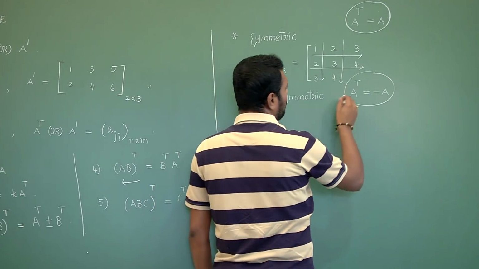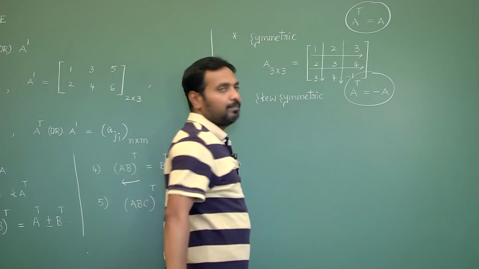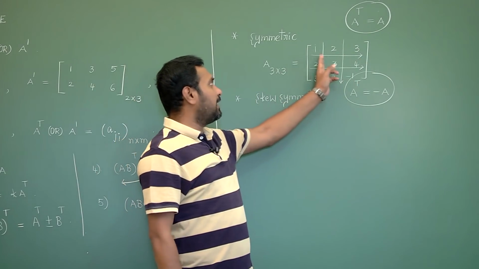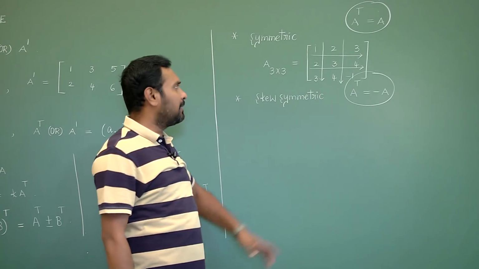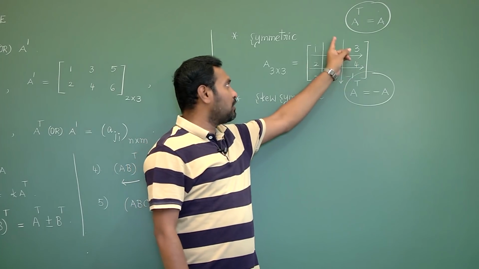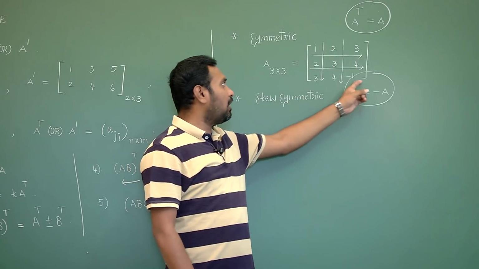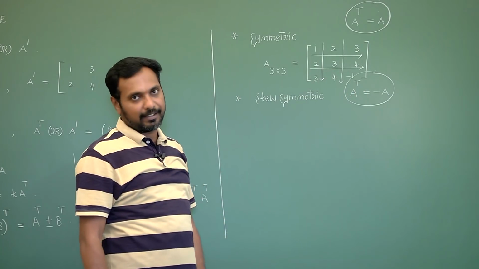So, third row, third column, it's your wish. Whatever you can write, it's okay. Like this, if you interchange the rows and columns, it does not change. Means first row, first column should be same. Second row, second column should be same. Third row, third column should be same to be a symmetric matrix.